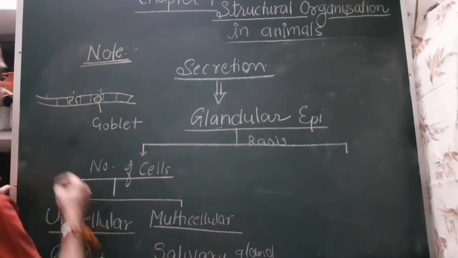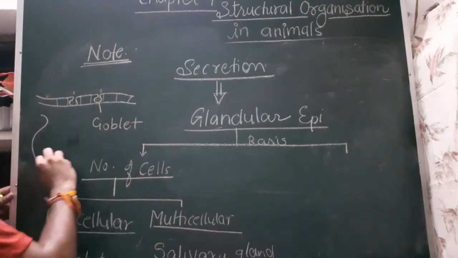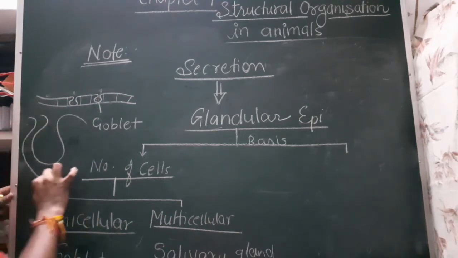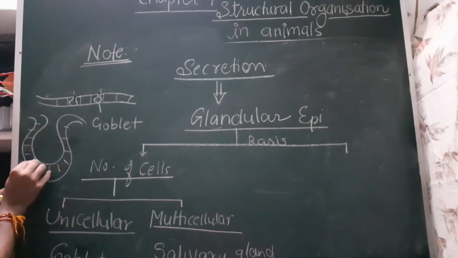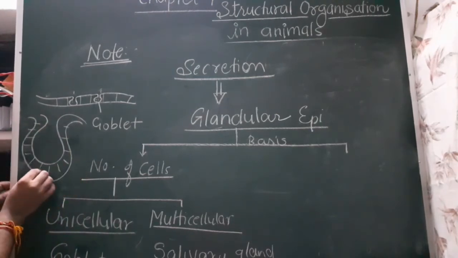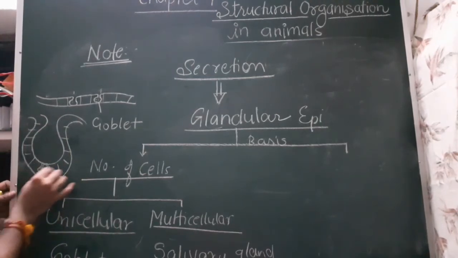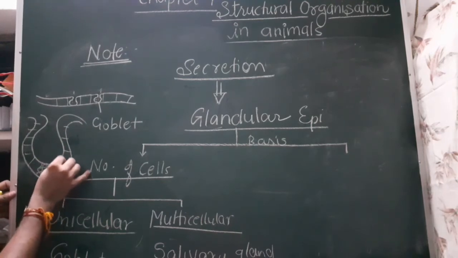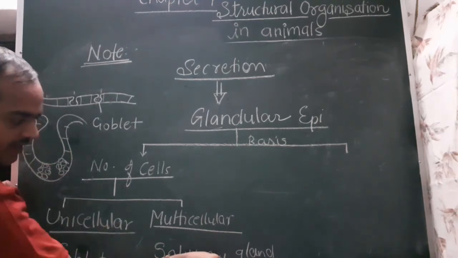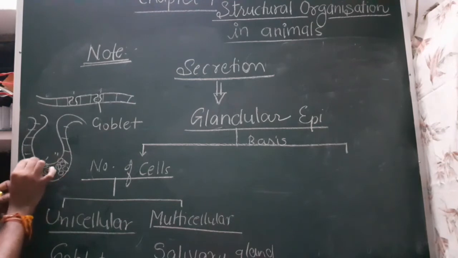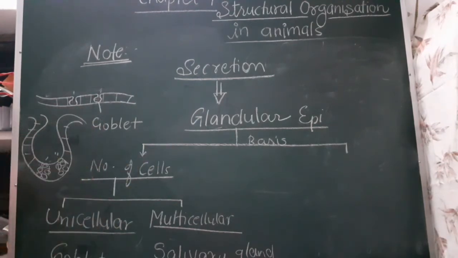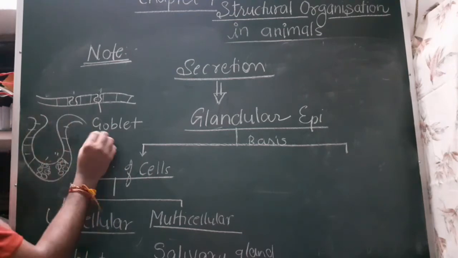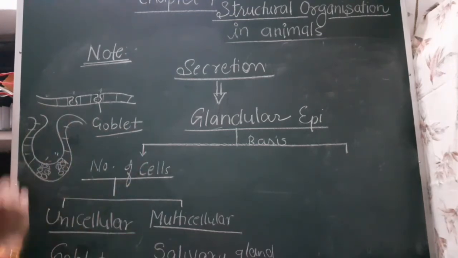Salivary gland: when I draw this salivary gland, this is the epithelium part, and at some places some cells combine and form the salivary gland and secrete saliva. So here these columnar and cuboidal cells become modified to form the goblet cell or the salivary gland.